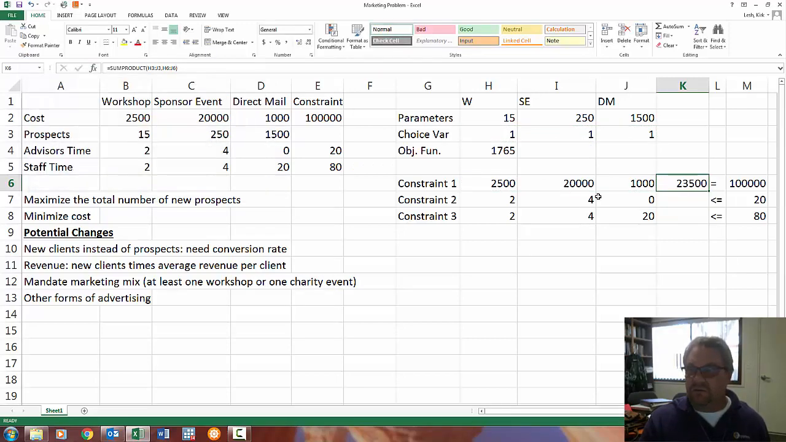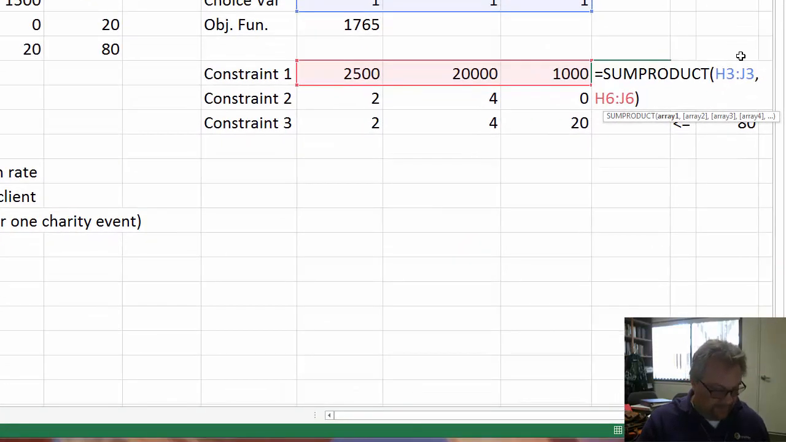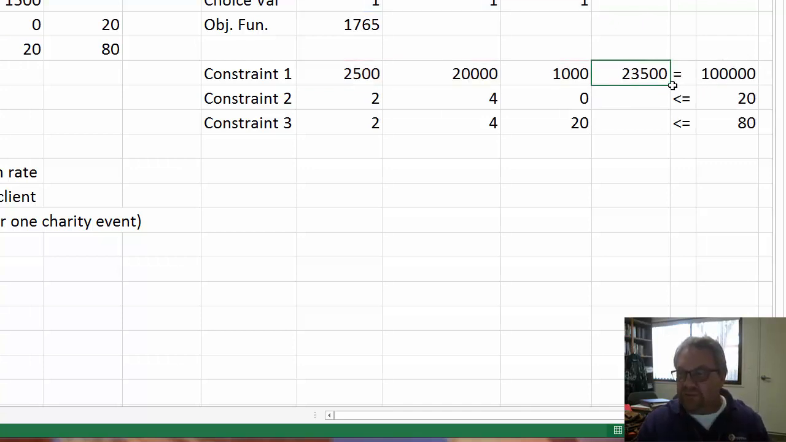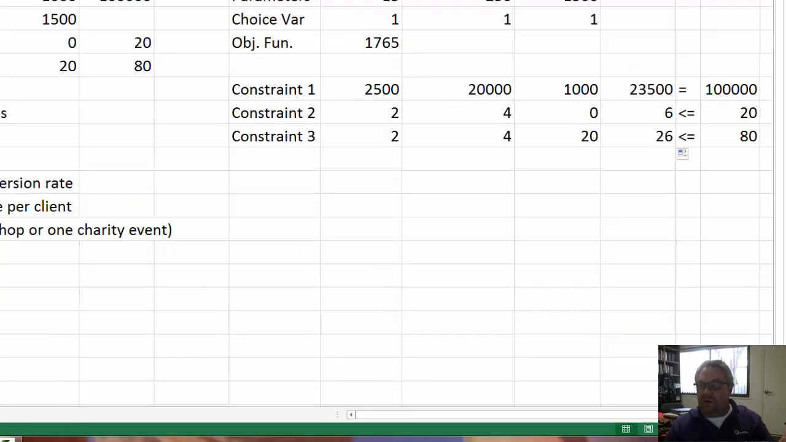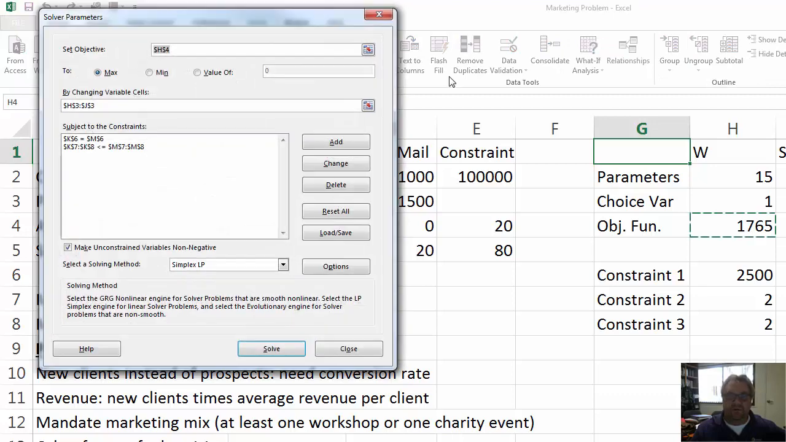And then anchor the choice variables. Okay, copy this down. There we go. All right, so now I'm ready to run my solver. So data, solver. Okay, my objective function is H4. I want to maximize that by changing those 3 cells.